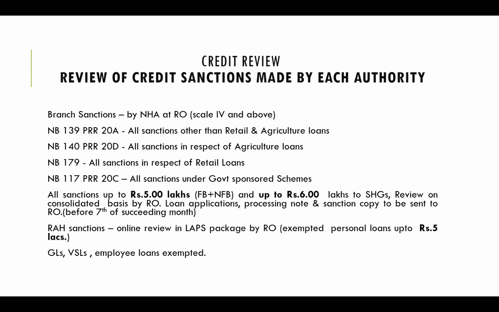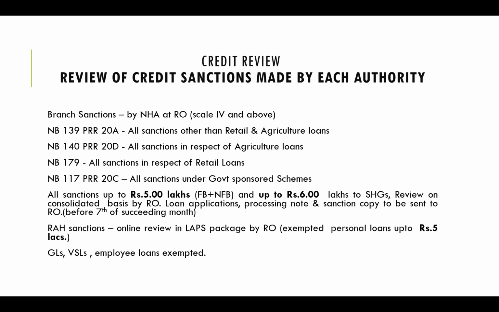Right? So, number one. Number two, all sanctions up to 5 lakhs, fund-based and non-fund-based, and up to 6 lakhs for SHGs, are reviewed on consolidation basis. That means the RO will go through online. Now everything will be submitted online. The RO will verify on consolidation basis. You need not send individual credit reports in respect of these accounts. So the cutoff limit is 5 lakhs for other loans, 6 lakhs for SHG. Beyond this, a copy of the loan application we have to forward to the RO for review before the 7th of the succeeding month.